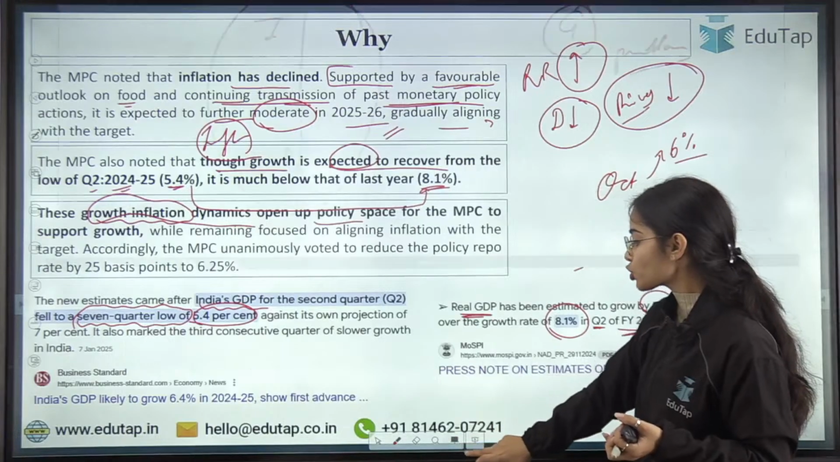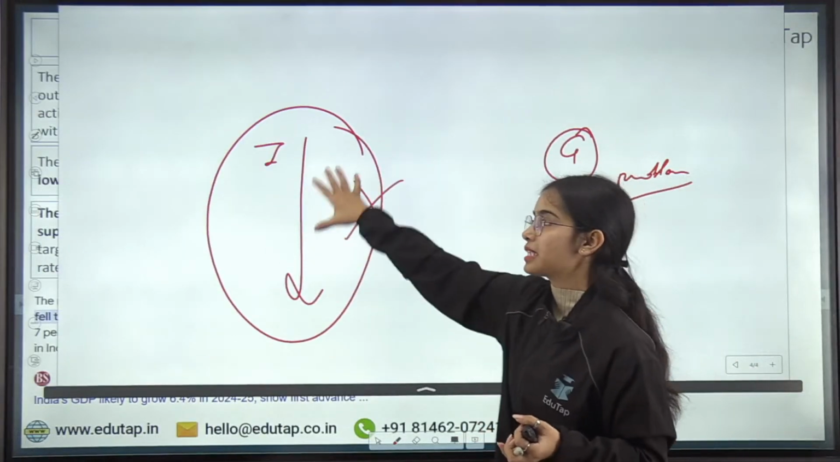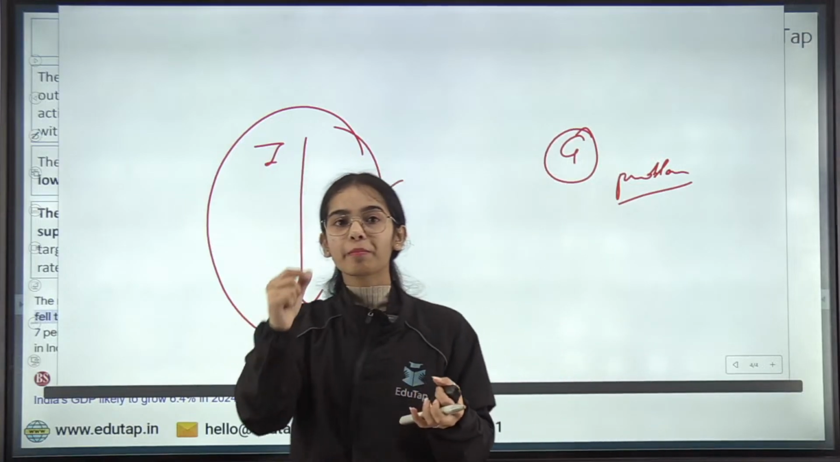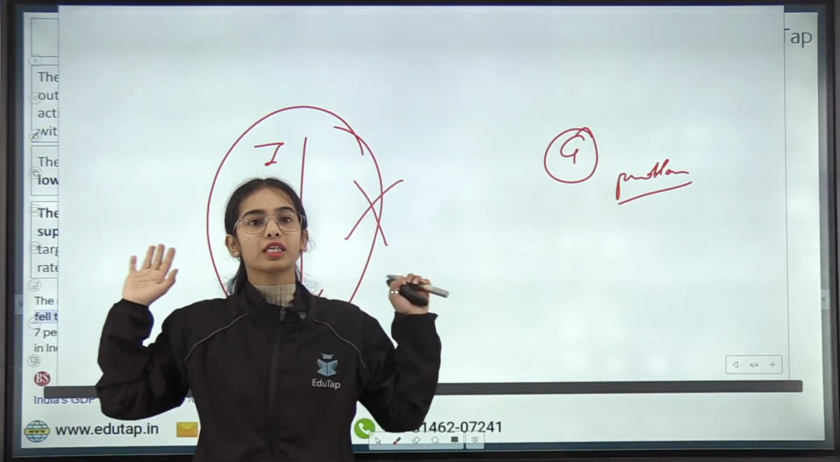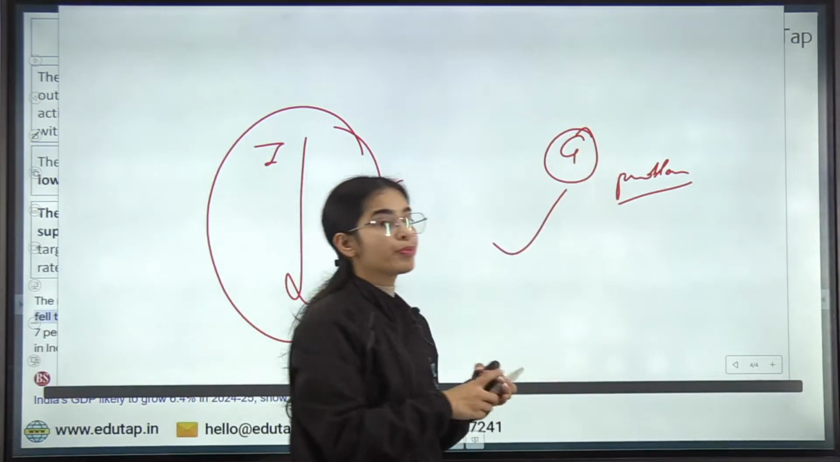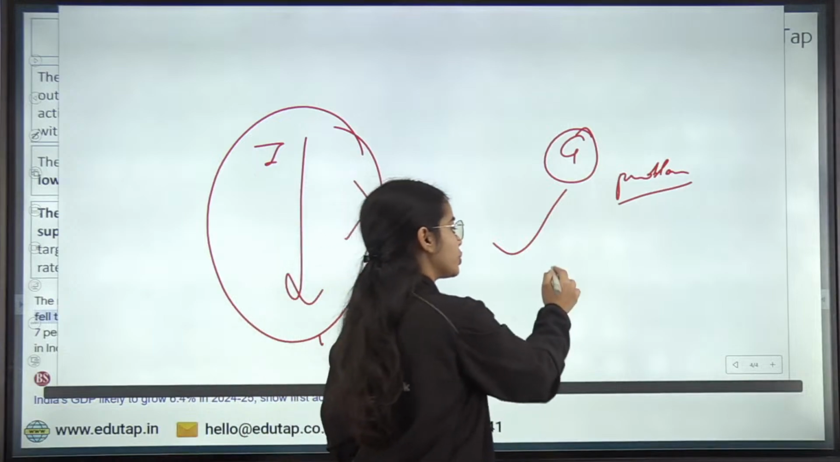Now the MPC is not so much worried about inflation, because the inflation projection is going downwards. So the MPC, the Monetary Policy Committee, is not worried about inflation. So now the MPC can focus on growth. For growth, the MPC has reduced the repo rate.